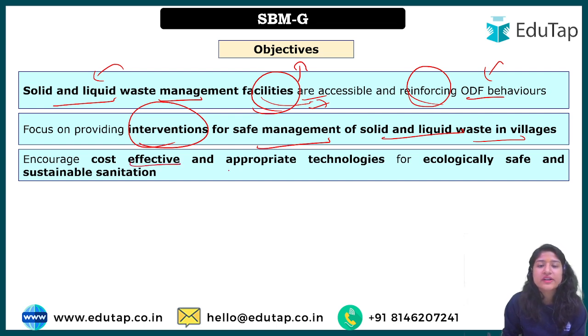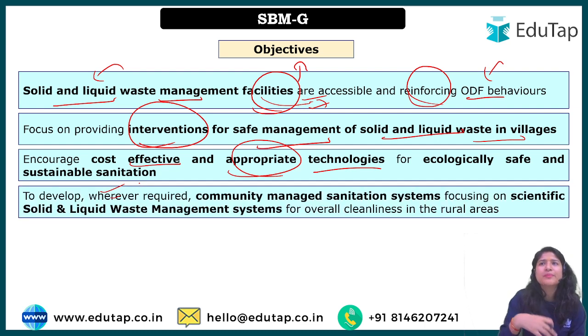Encourage cost effective and appropriate technology. Whatever technology we are providing, of course we first have to make it cost effective, so that the community can actually afford it, and even the states are able to implement it if the cost is lower, right? This is for ecologically safe and sustainable sanitation. So they should be cost effective, and people should be aware of them as well. To develop, whenever required, community managed sanitation systems focusing on scientific management.